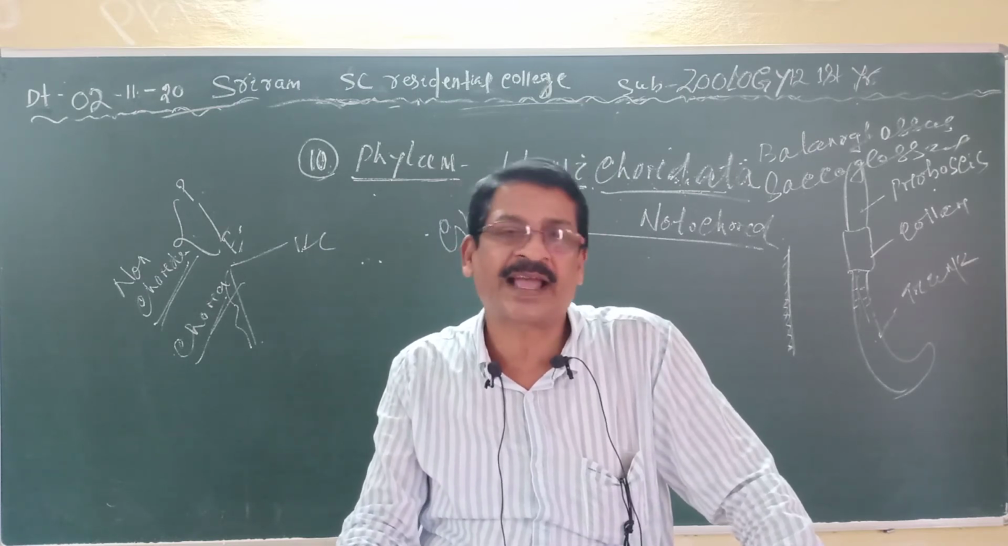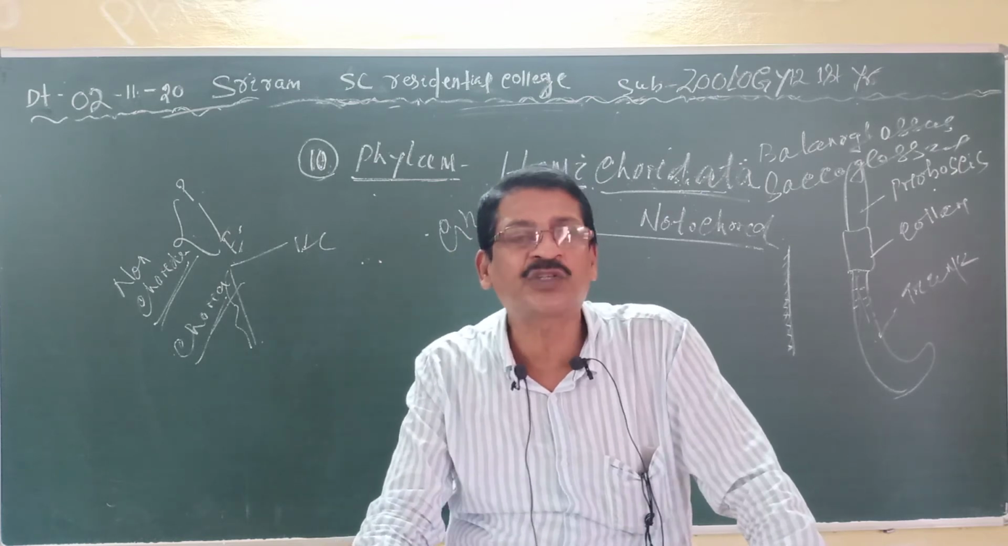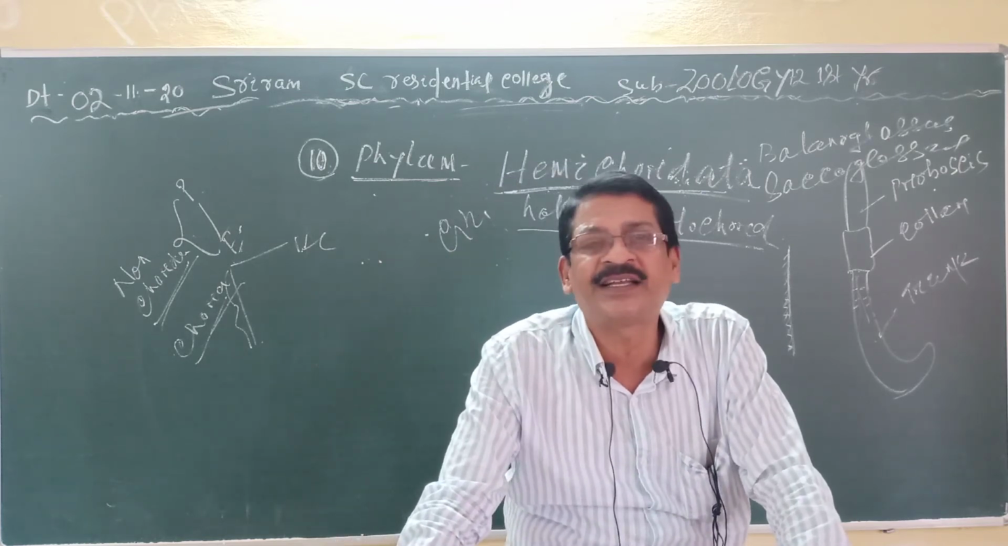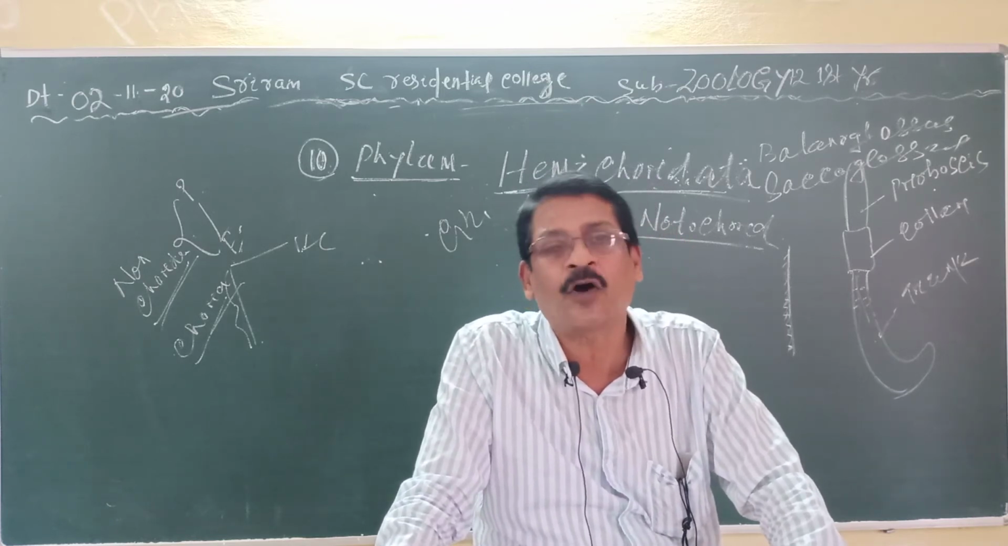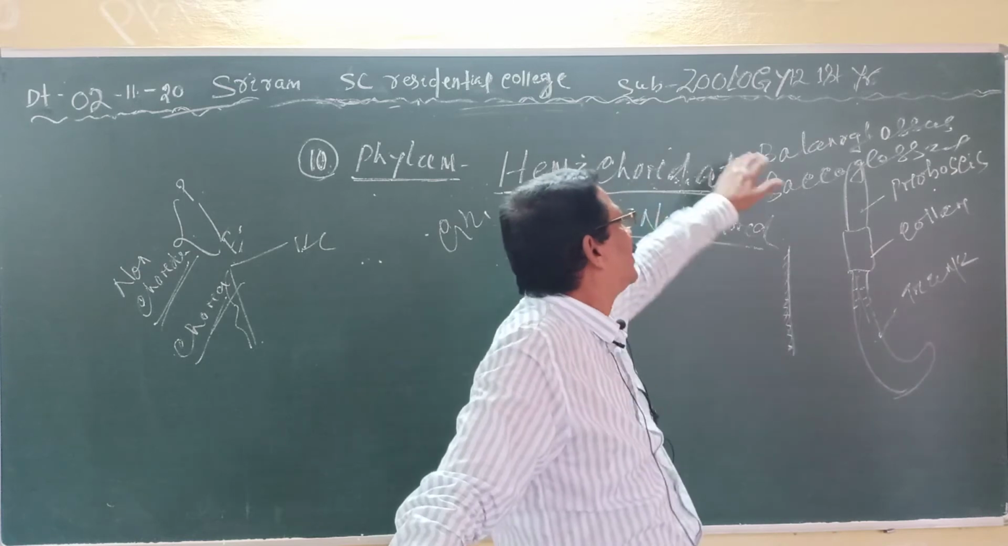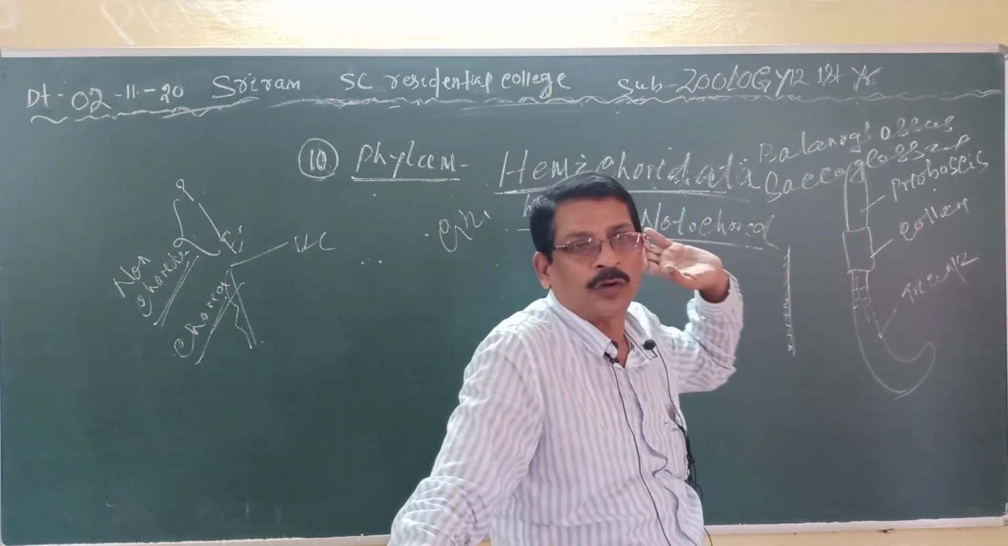The fertilization is external. Fertilization is external and the development is direct or indirect. The examples are Balanoglossus and Sarcoglossus.